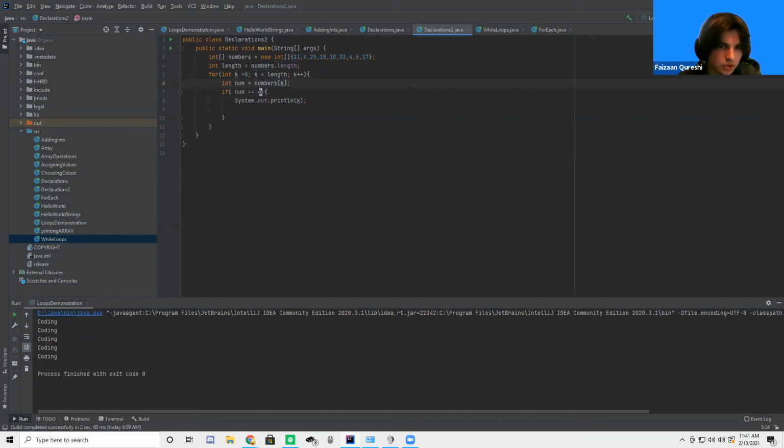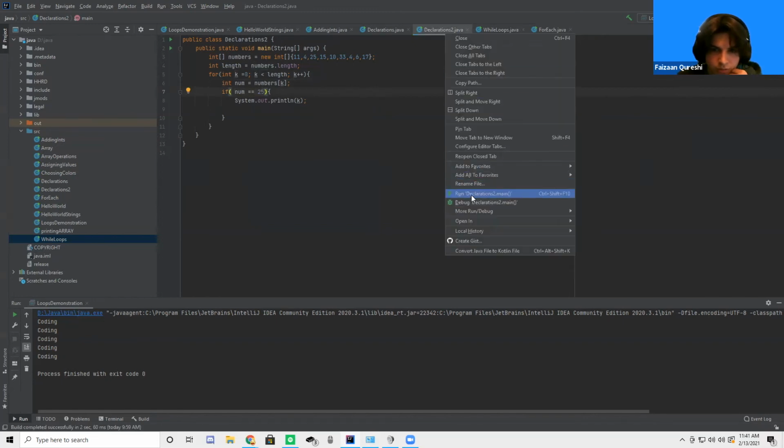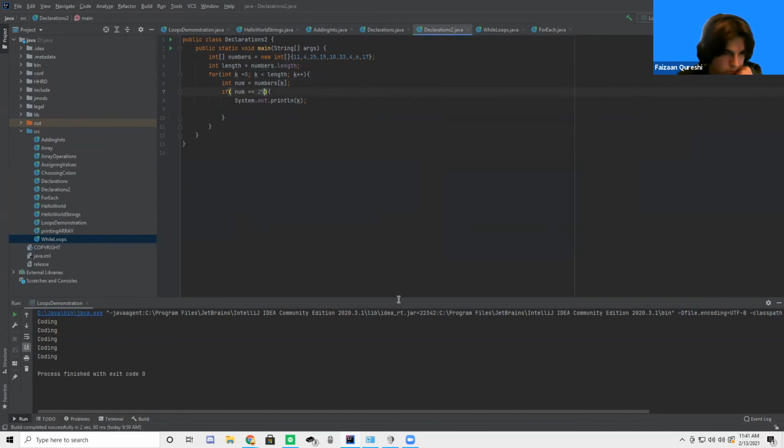So if we set this to 25, let's just run our code. It's going to print out 2. So 2 is our correct answer.